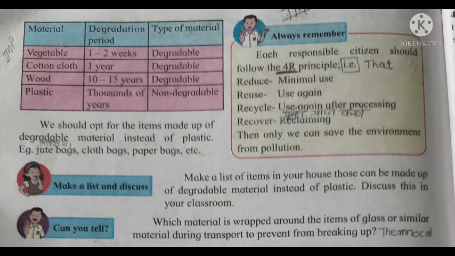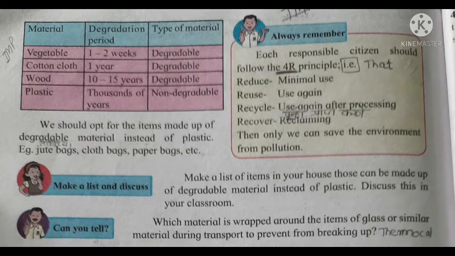Here one table is given in which the different materials and their degradable periods are given. Let's see this. Vegetables, their period of degradation is 1 to 2 weeks. This type of material is degradable. Cotton cloth 1 year, it is also degradable. Wood 10 to 15 years, it is also a degradable material. Plastic thousands of years, and plastic is a non-degradable material.